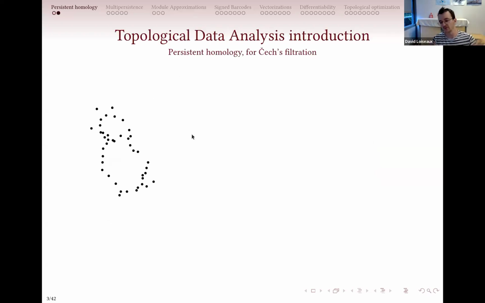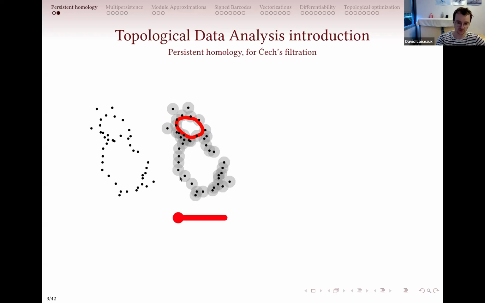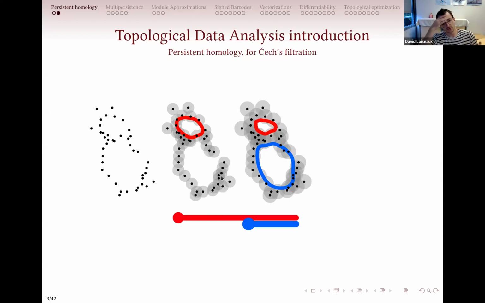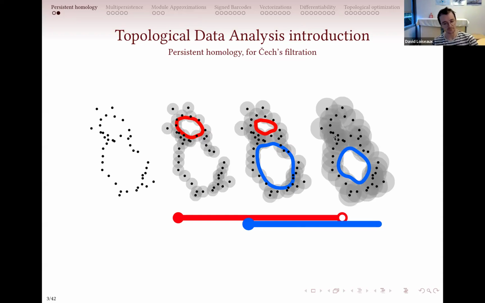But the main way of presenting TDA in general is with a point cloud. It's the easiest way to do it. So you start from a point cloud, you turn these points into balls, and by doing so, you've changed the topology. So you have a cycle here that appears, and if you increase the radii of these balls, you will create other cycles, and at some point they will die because they are contractible.